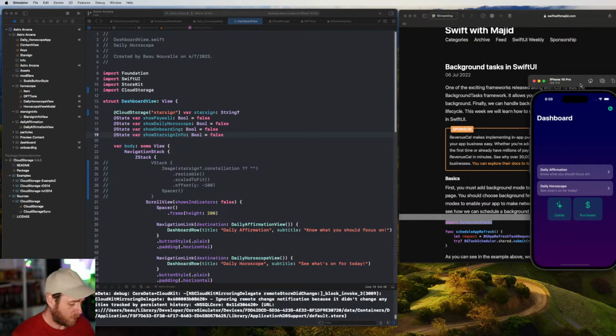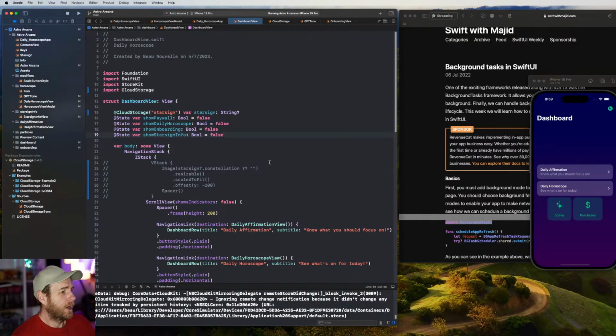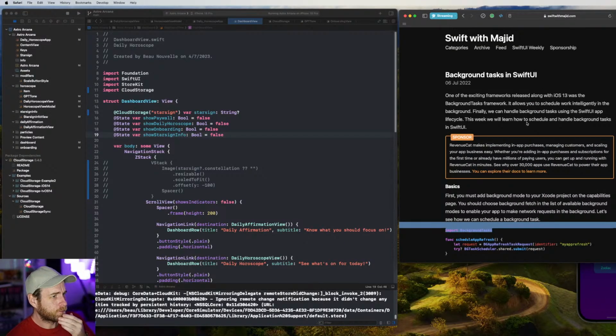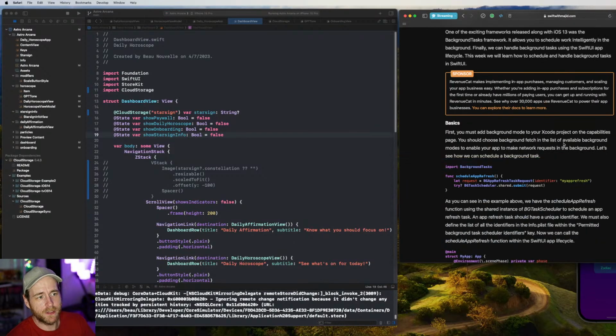Okay, I think everything's working. If it's not, let me know. Like I said, it's been a little while. So what I'm doing is I pulled up this tutorial. I haven't read too much through it yet, but we'll take a look and see if I can follow along with it and get what I need from it.